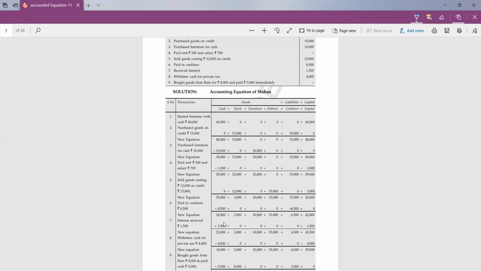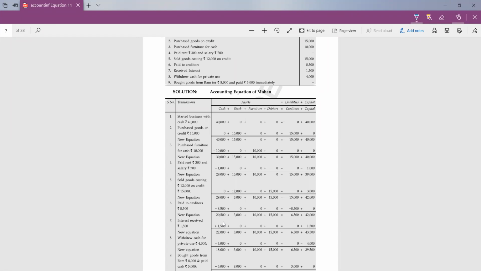In accountancy, every question we have to solve in a format. So this is the format for accounting equation. In the first column, you will be writing the serial number or the date. If dates are given in the question, then you have to write the date here instead of the serial number. And if dates are not given, then we have to write down the serial number.